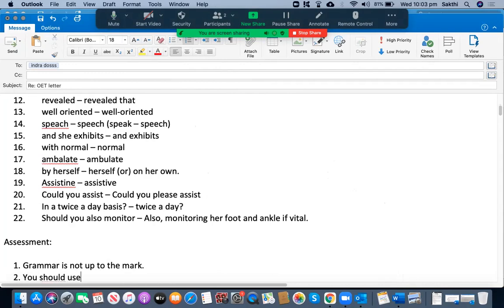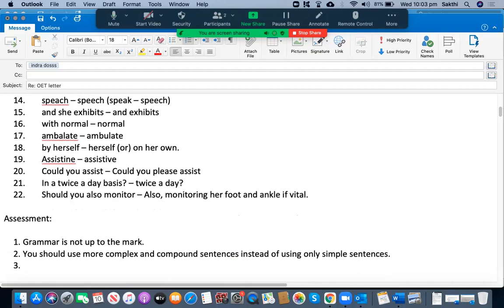You should use more complex and compound sentences instead of using only simple sentences. That's one thing. Write neatly and clearly because your handwriting isn't that good. Use more formal words appropriately.